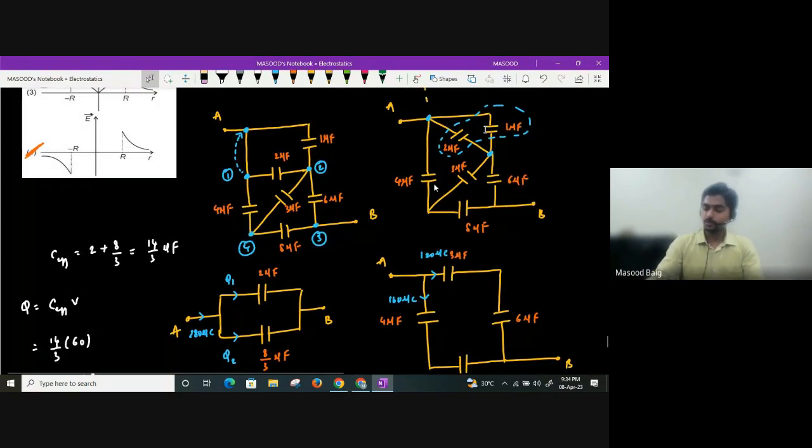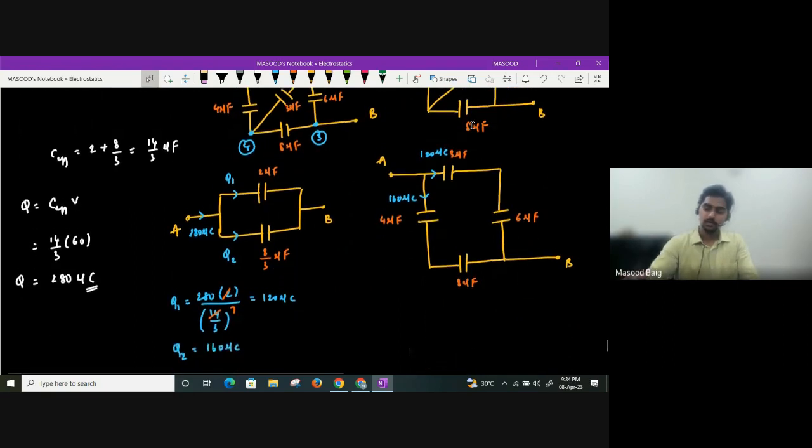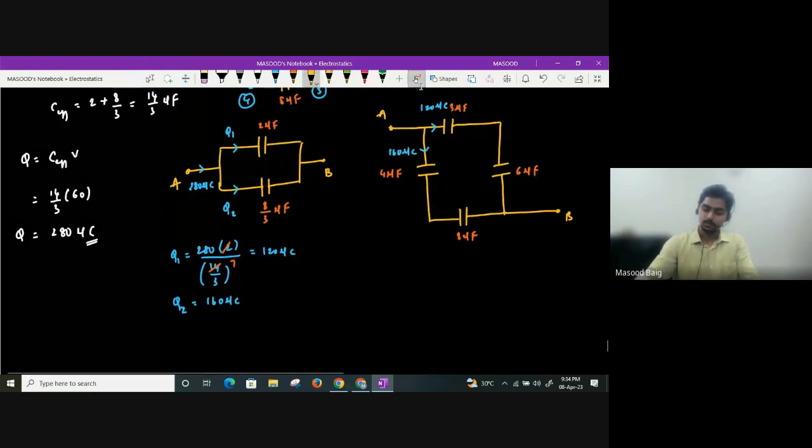We got 3 microfarad by parallel combination of 1 and 2, or not? Yes or no, guys? We got it by parallel combination of 1 and 2. So how can we do that now? Again, we'll use the parallel combination. What is that combination? 1 microfarad you can take here, 2 microfarad you can take here.